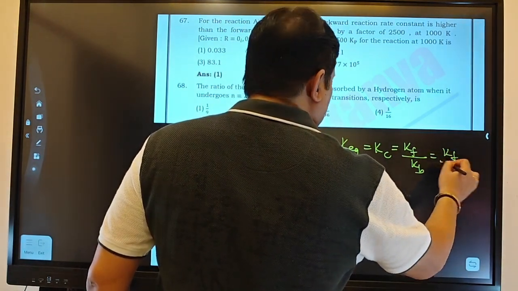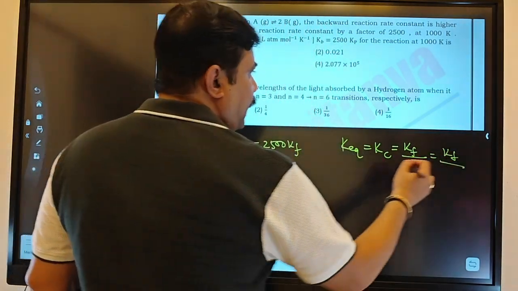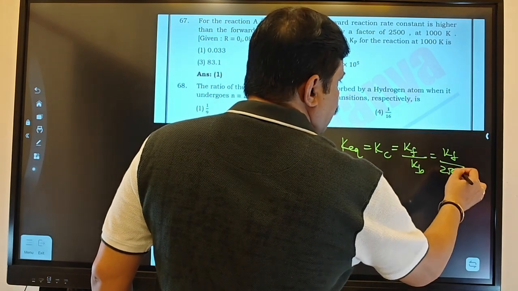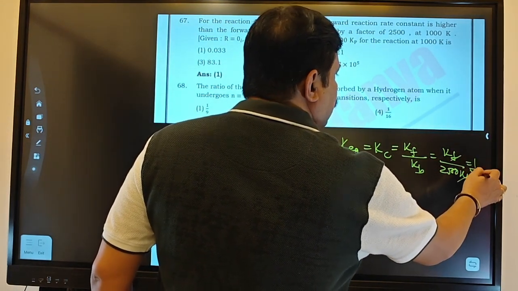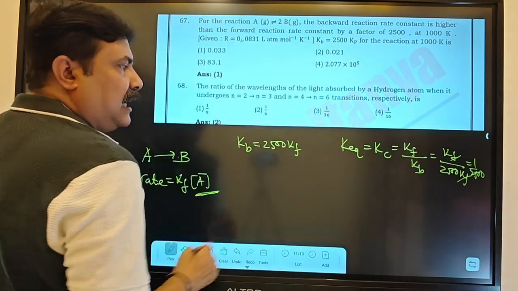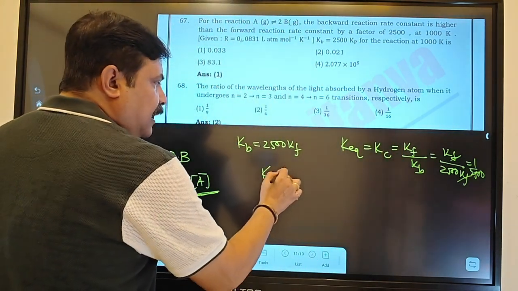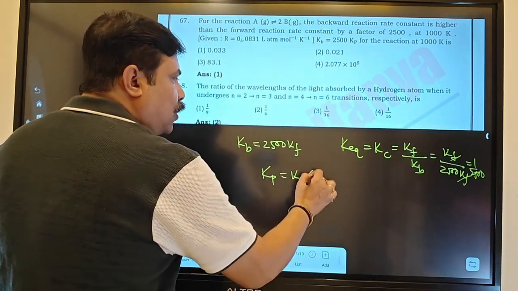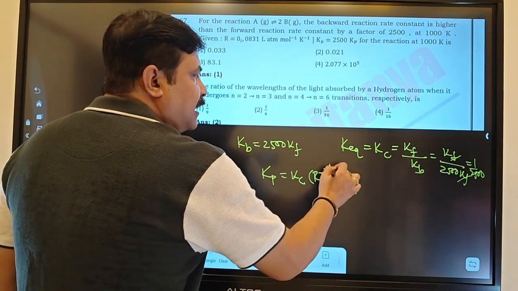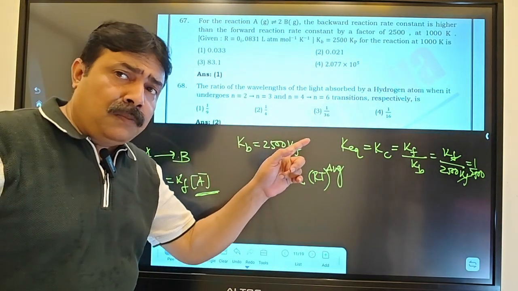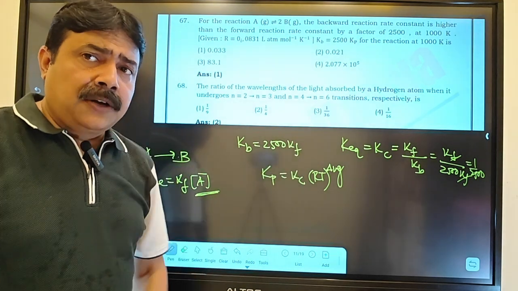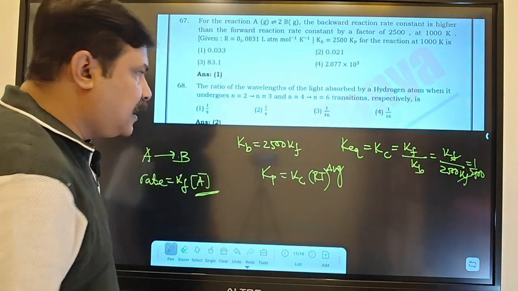Kf by Kb equals, instead of Kb, you put 2500 Kf. Kf cancels out, 1 by 2500. That is your Kc. Now, once you get Kc, Kp equals Kc into RT to the power delta Ng. Delta Ng equals the total number of moles of gaseous product minus the total number of moles of gaseous reactant.